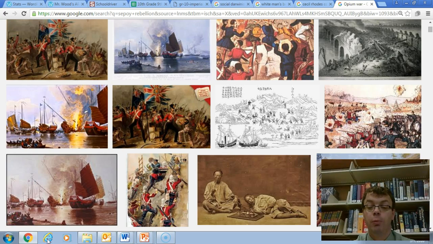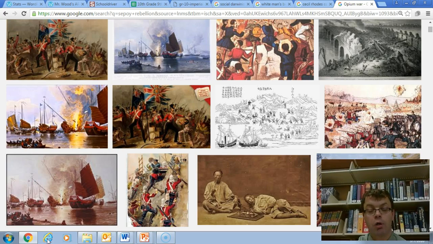All right, the Opium War. The Opium War was a war between Britain and China. There were actually two wars. These were fought over the opium trade. Britain wanted to trade with China, but the only thing they could really get them to trade for was silver. And Britain had a tough time getting silver, so they found a way to smuggle in opium and trade with the Chinese. And there were, admittedly, Chinese traders who were willing to engage in this trade with Britain.